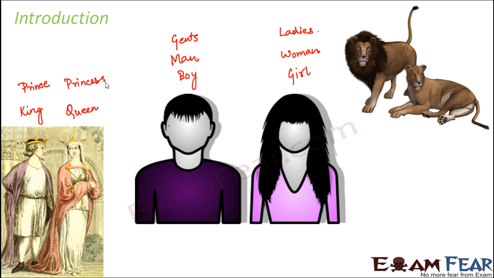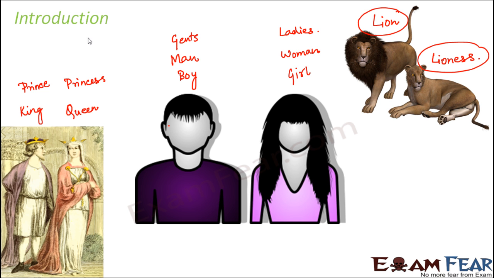Now, if you talk about animals, if you have a lion, then the female lion is called a lioness, right? So, when you have a lion and a lioness, both of them belong to the same category of animal. It is just that one is the male and the other one is the female. So, gender is all about this distinction of male and female. For a particular animal, what do we call the male animal? What do we call the female animal? For everything, you would have a male counterpart and a female counterpart, and that is what gender is all about.